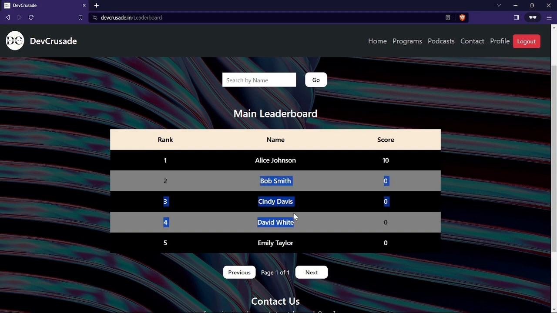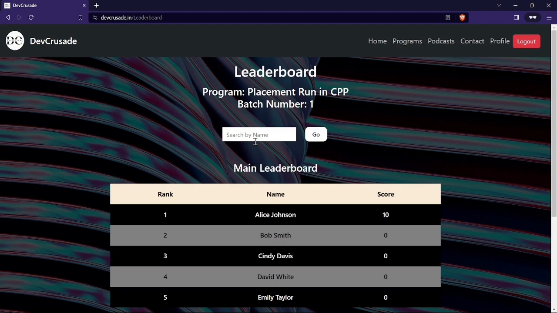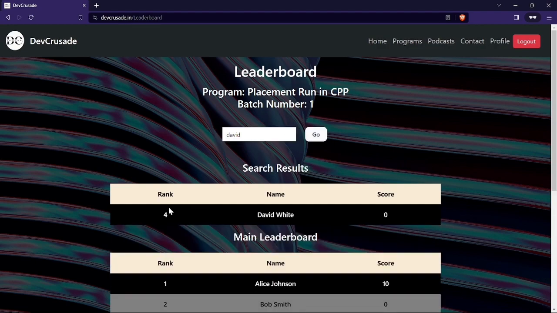As you go on completing tasks, this will be sorted, and you can also search by name. For example, I am searching for David. If I type David here and hit the go button, David will be highlighted, and he has fourth rank and his certain score, right?